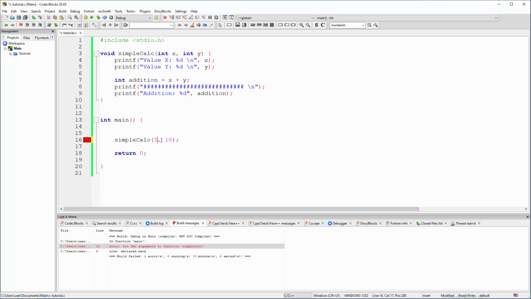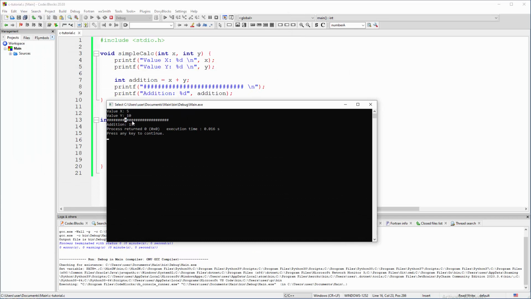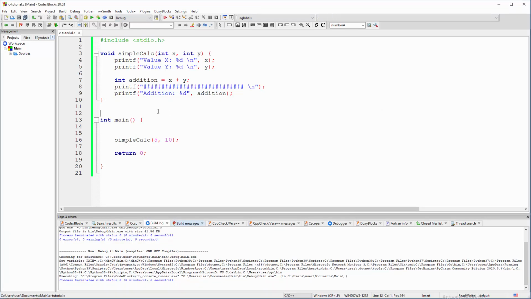So C, comma, don't forget it, just as a here, and now everything will be completely fine. There you go. So we do have values, a little bit of kind of weird header, sorry, and the result. Right, so you probably get this, but let's confirm that with an actual function that will print characters, because we can.